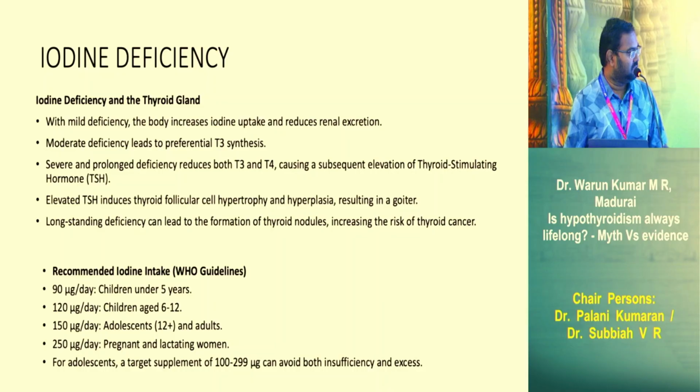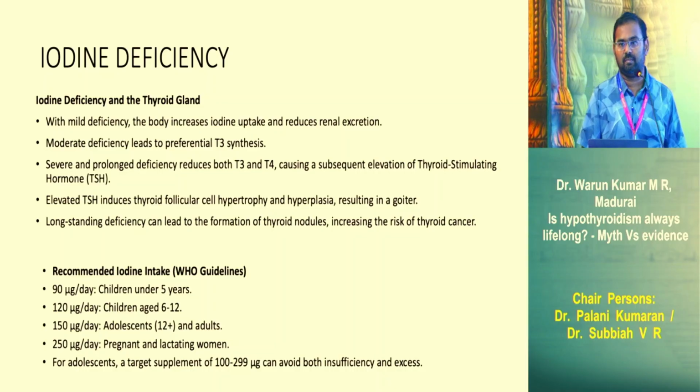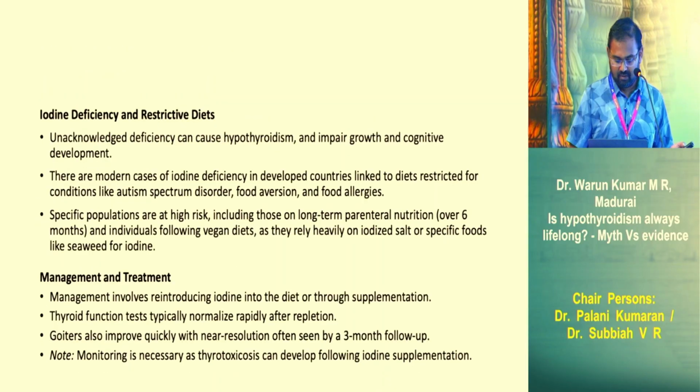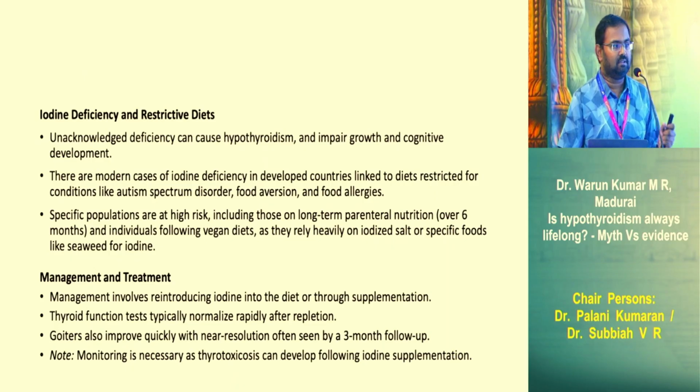So this is the recommended daily iodine intake. Children should have at least 90 micrograms. Adults should have 150 micrograms per day, and in pregnancy 250 micrograms per day. The particular concern is whether this is a permanent or a temporary condition.